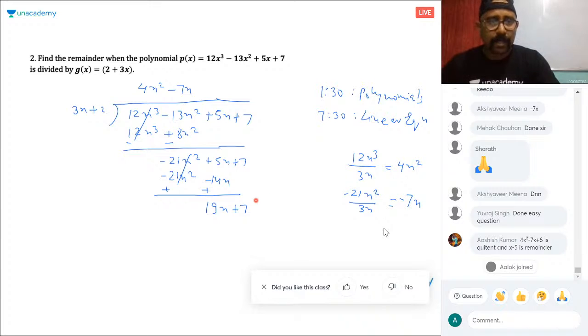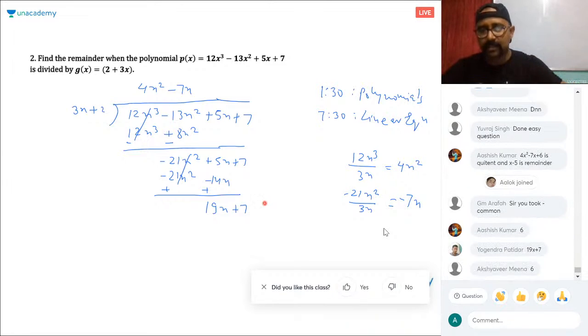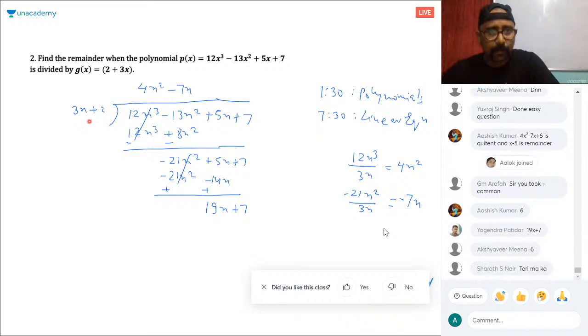Tell me what should be multiplied with 3x to get 19x? X minus 5 shouldn't be the remainder, Ashish. No, I haven't taken the minus here. See, minus 13 minus 8 is what? It is minus 21x square. Multiplying 3x with minus 7 gives minus 21x square. And plus 2 into minus 7 is minus 14x. So if you add 5x and 14x, you need to change the sign. Then only this will get eliminated.